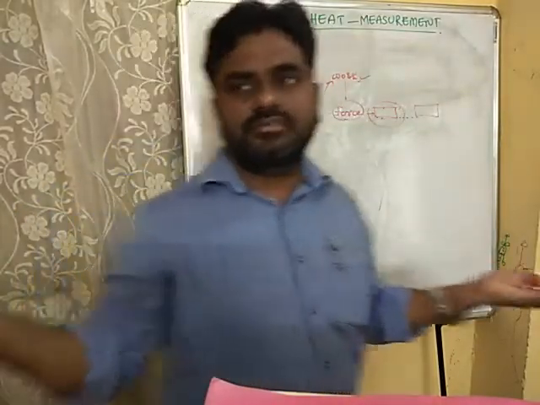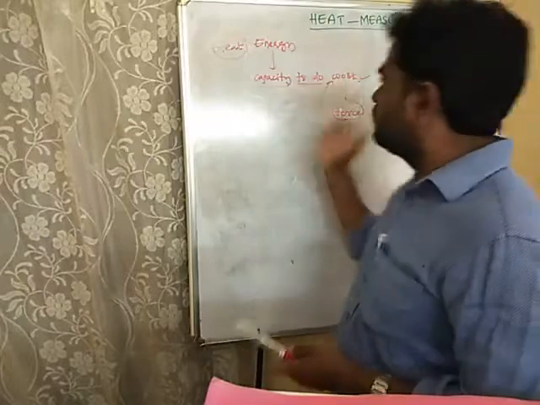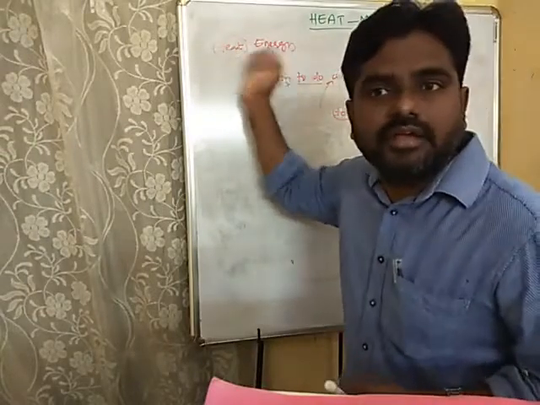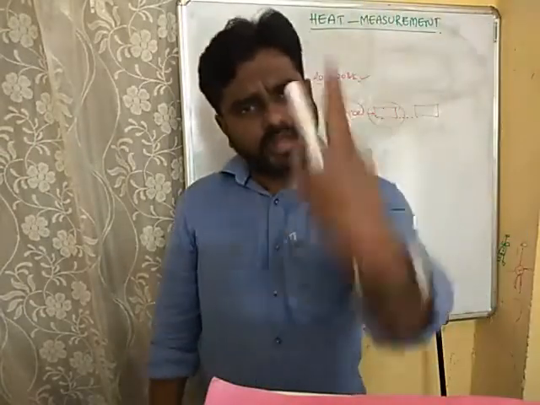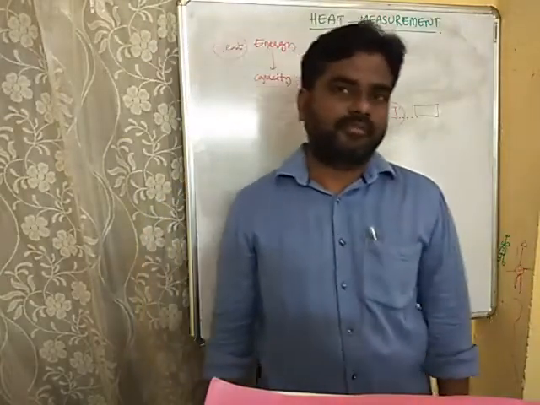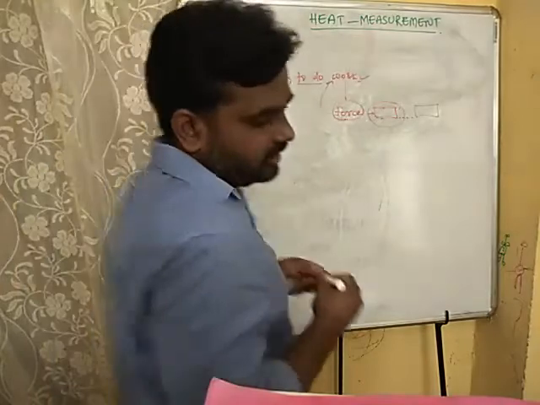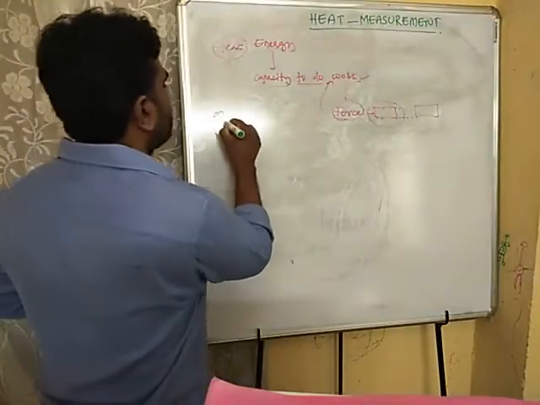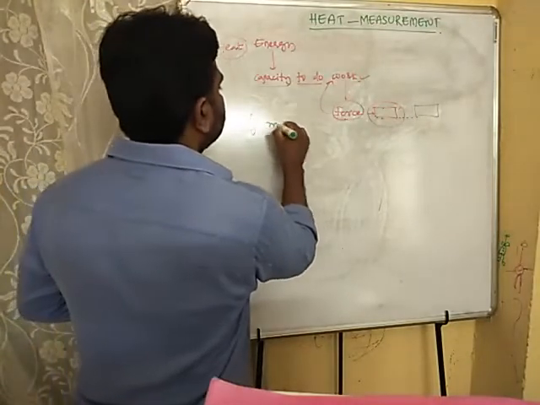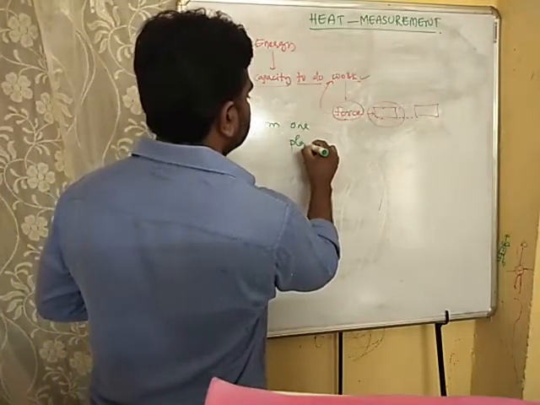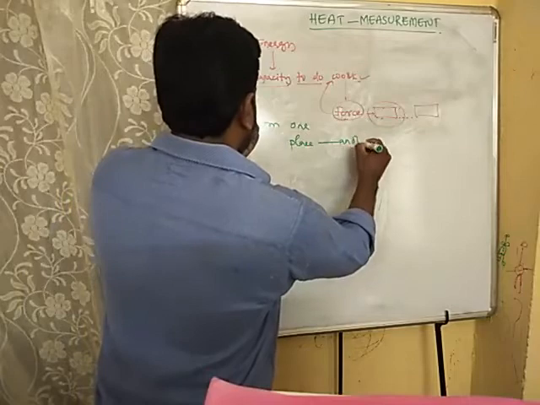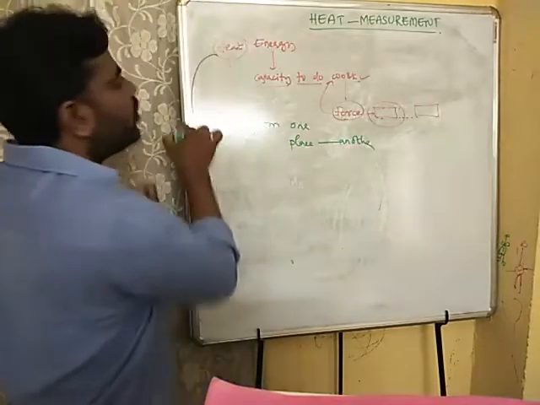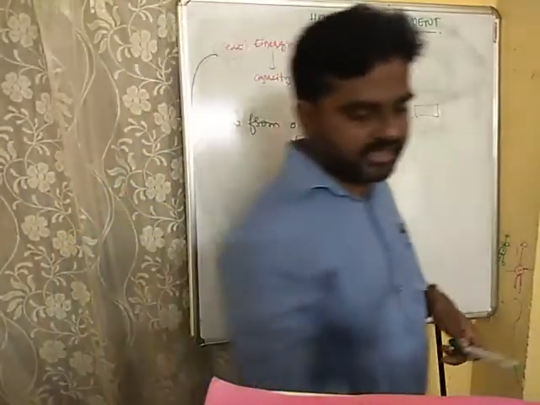Yes, you got the clarity. What is that? Heat is a form of energy. This is one characteristic property. And the second characteristic property of heat is what a heat will do. It always flows from one place to another place. Always heat will flow from one place to another place.